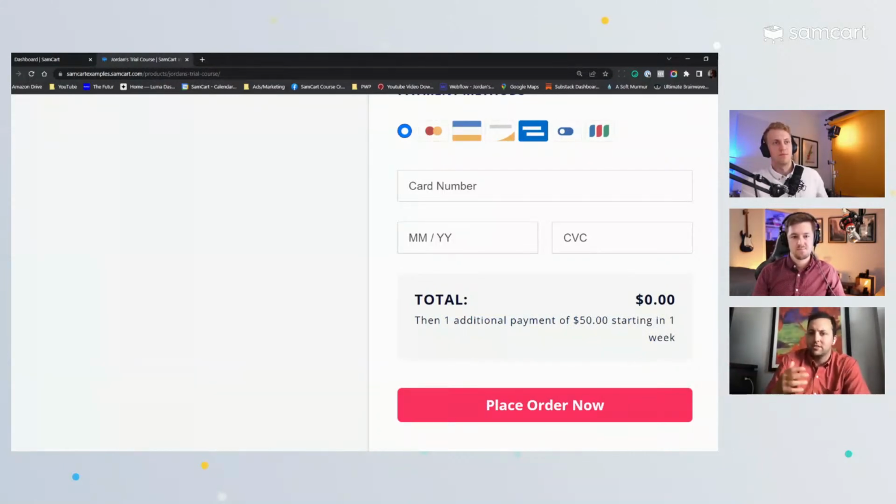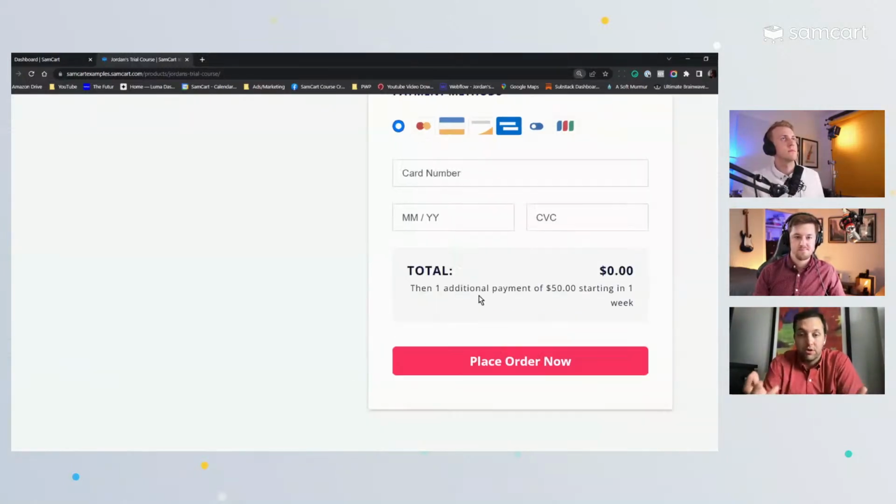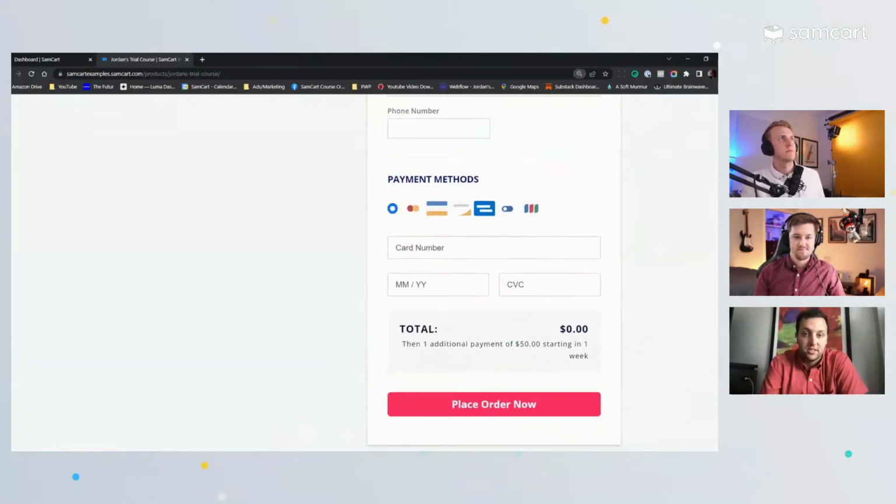You could make this two payments of $50, or you could change the pricing however you want. But that is how you would create a free trial into some sort of digital content or a course or a book or whatever it is that you might want to sell.